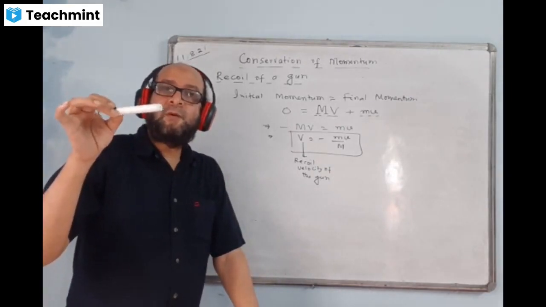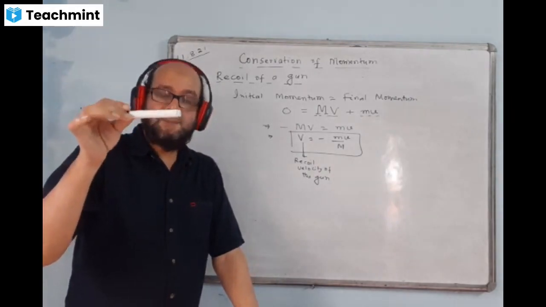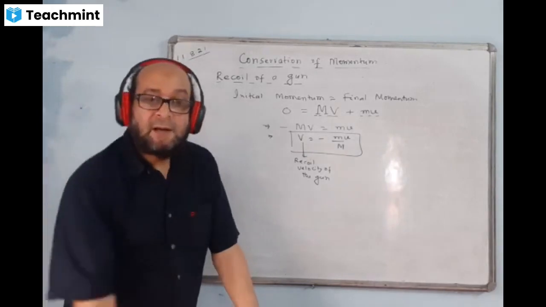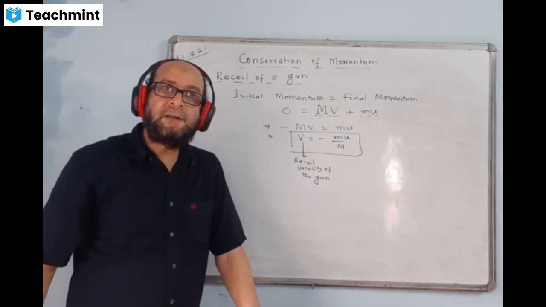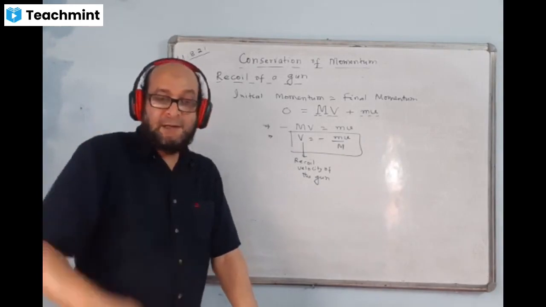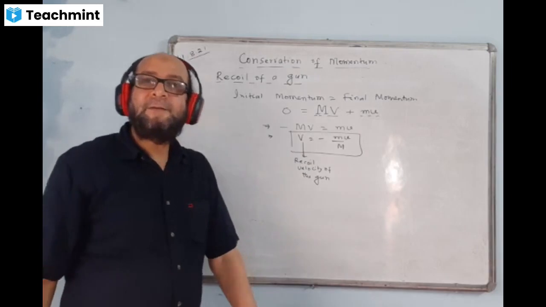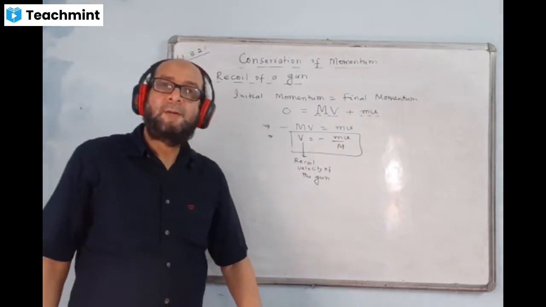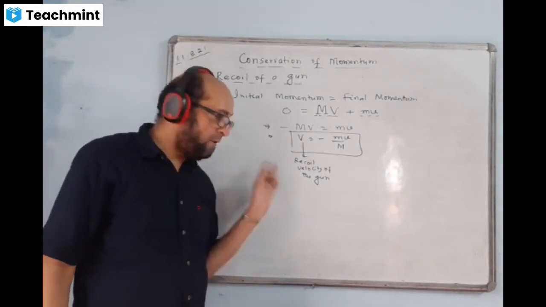Because of the force of gravity, this pen will be falling to the earth. It is not that the earth will be coming to the pen. Does it happen? Never. The pen is attracting the earth, pulling the earth, but it does not happen. Why? Because mass matters. I hope you understood this.